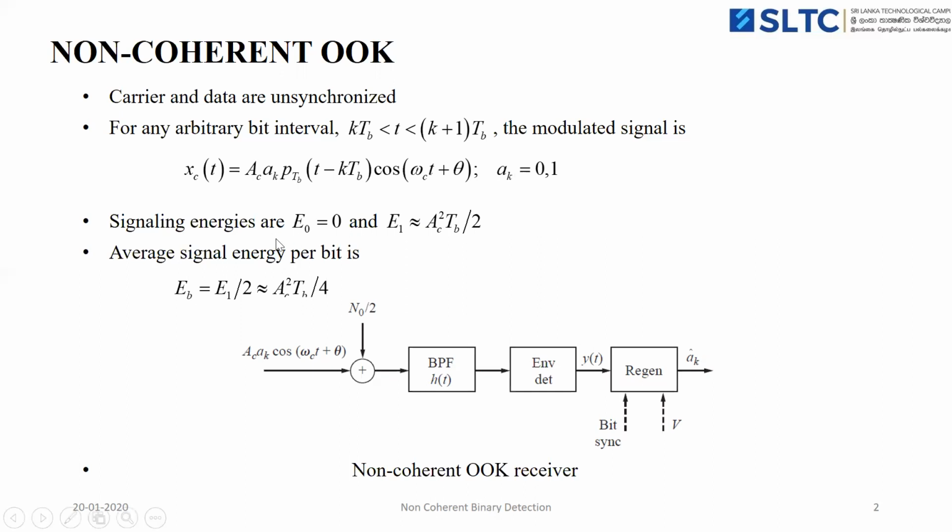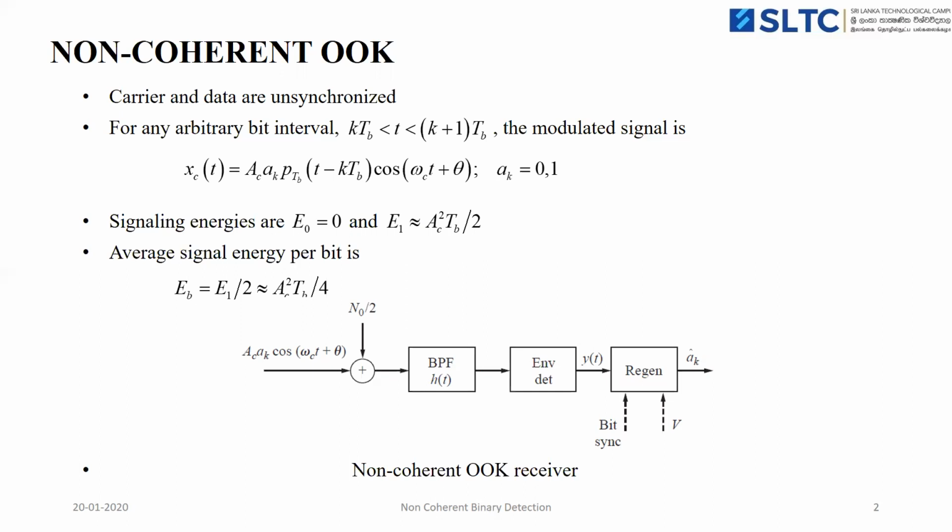The corresponding signal energies are, for binary bit 0, E0 equal to 0, and for binary bit 1, E1 approximately equal to A_c squared T_b by 2. Then the average signal energy for OOK modulation is denoted by E_b, which is half of E1, approximately equal to A_c squared T_b by 4.